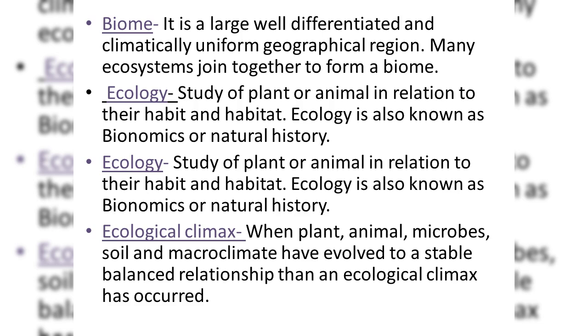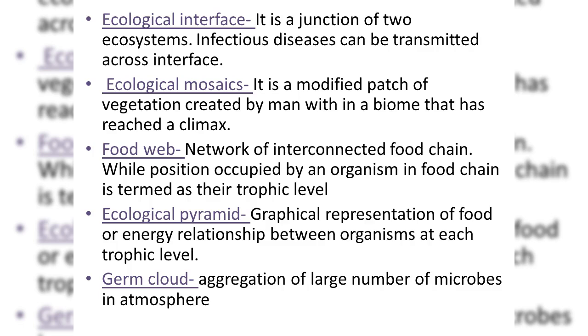Ecological climax: when plant, animal, microbes, soil and macroclimate have evolved to a stable balanced relationship, then an ecological climax has occurred. Ecological interface: a junction of two ecosystems. Infectious diseases can be transmitted across the interface. Ecological mosaics: a modified patch of vegetation created by man within a biome that has reached a climax.